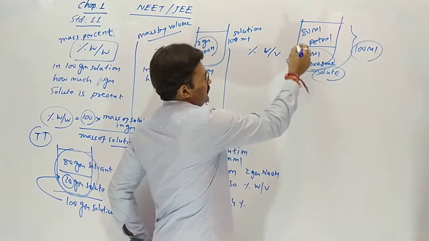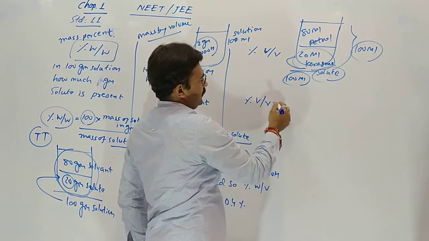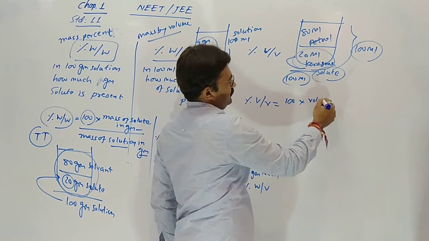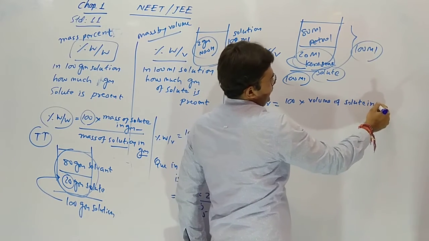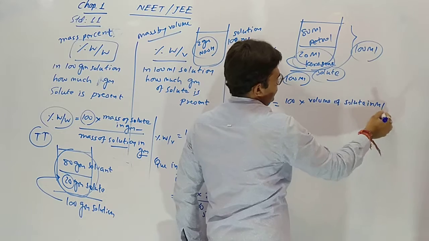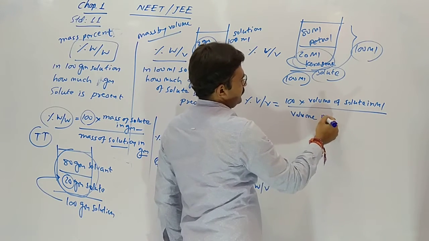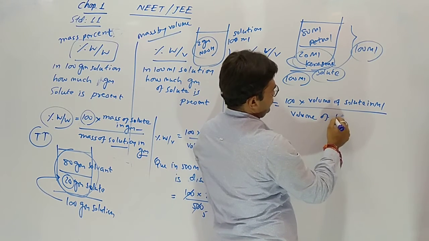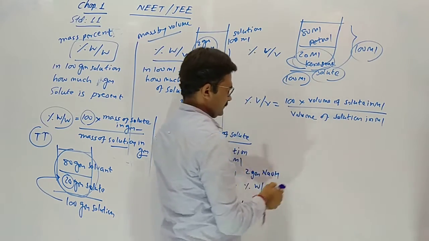So the formula is volume by volume equals 100 into volume of solute in milliliter upon volume of solution in milliliter.